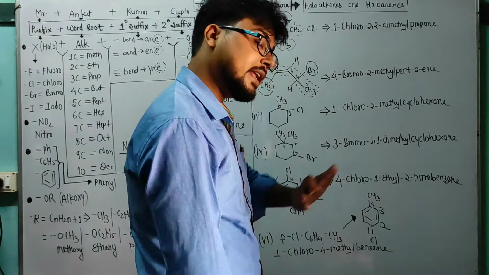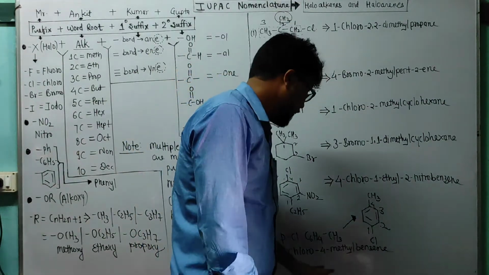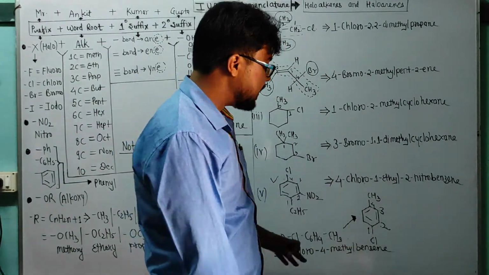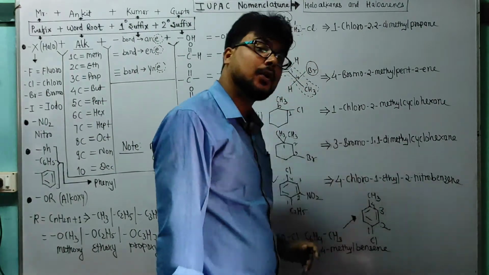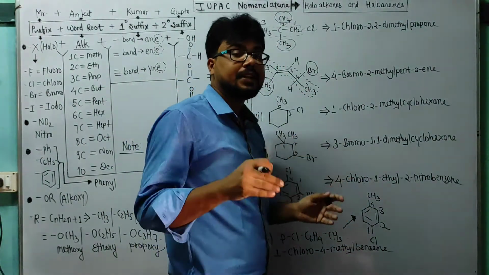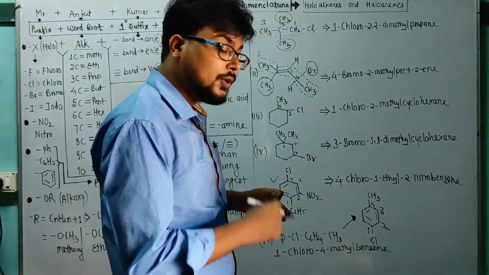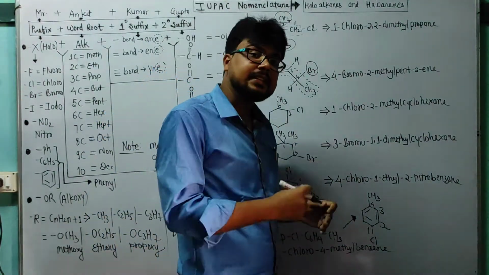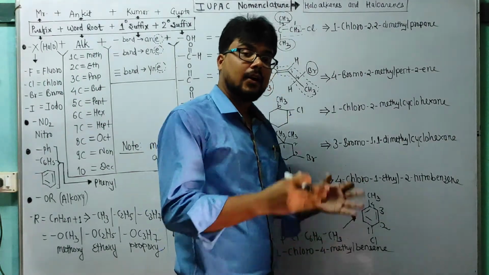Okay, so it is correct now. So it will be 1 chloro, 4 methyl benzene. If I write 1 methyl 4 chloro, it will be wrong, because as per the alphabetical rule, as per the near so dear rule, we will use nearest alphabetical order.